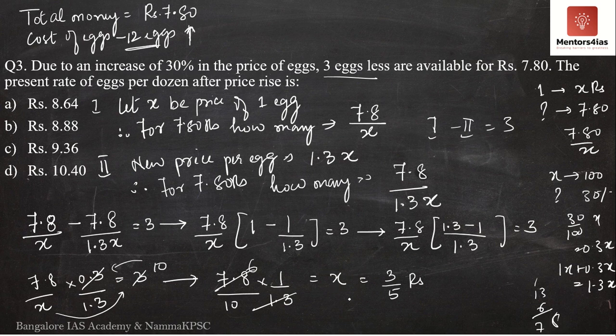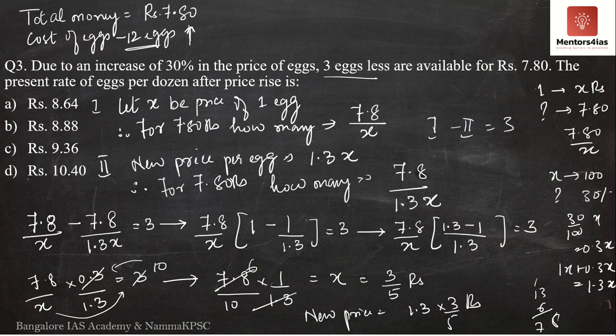Now, if the original price is 3 by 5 rupees, that is x, then what is the new price? The new price is nothing but the 30% increase. Now if there is a 30% increase in x, then what do we do? We have to multiply it by 1.3. Therefore, the new price after increase is nothing but 1.3 into 3 divided by 5. This is the amount of rupees per egg.